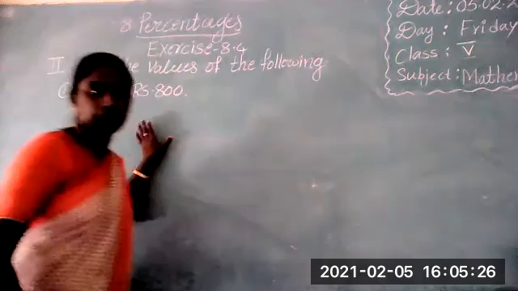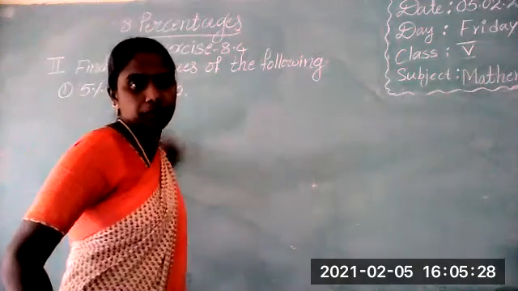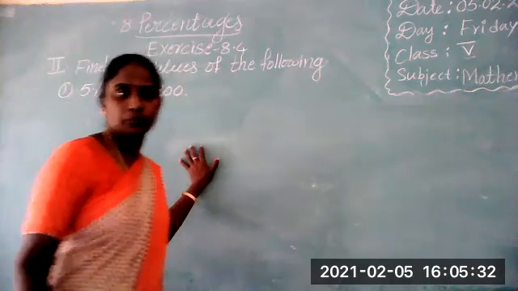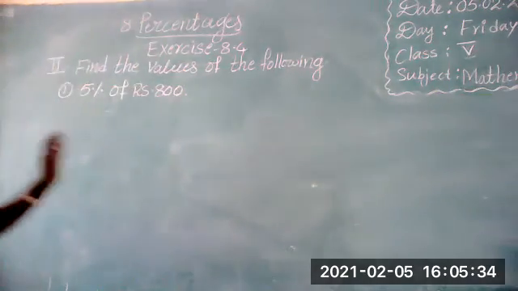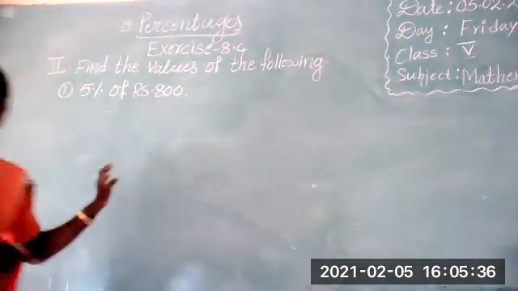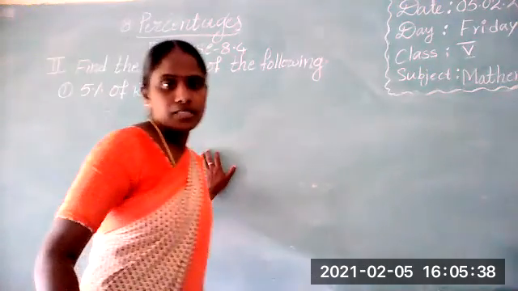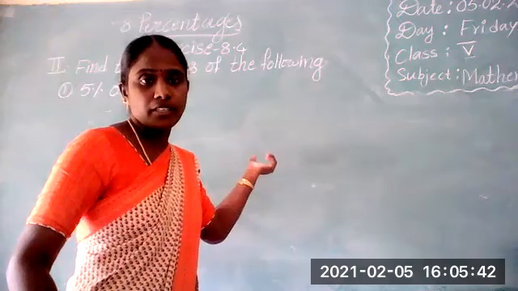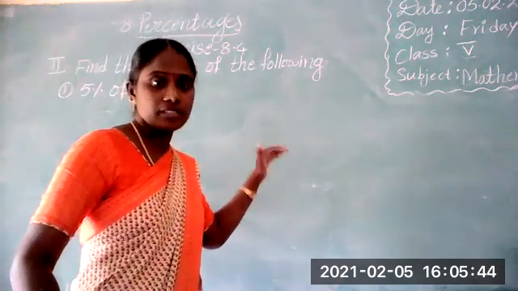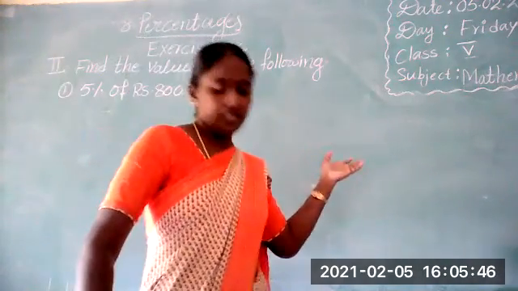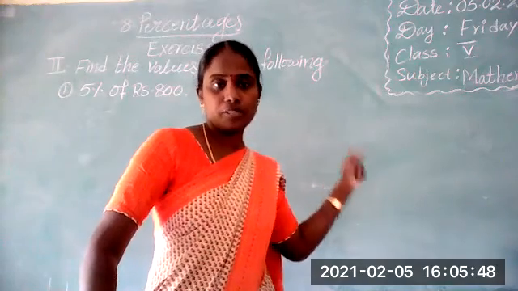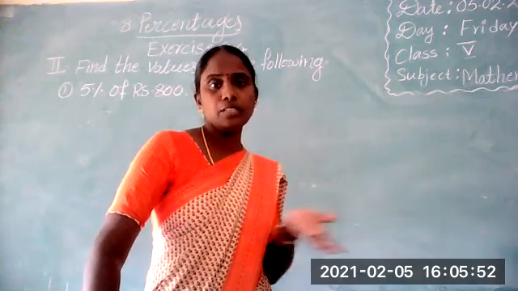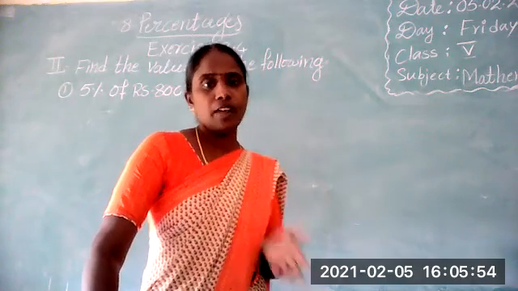Okay, students, 5% of 800. How can we solve this problem? In the previous class, what I explained, that is exercise 8.4, first bit: we multiply by that number. 5% means first of all we have to change it into fraction form.